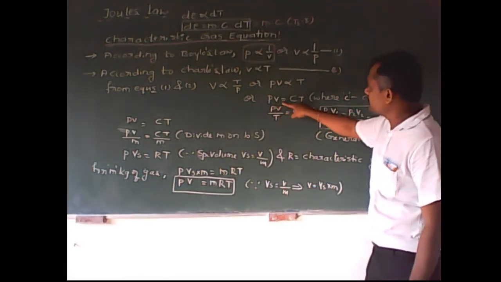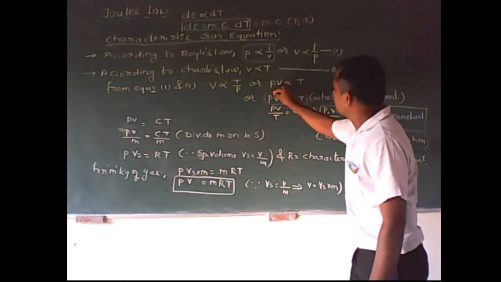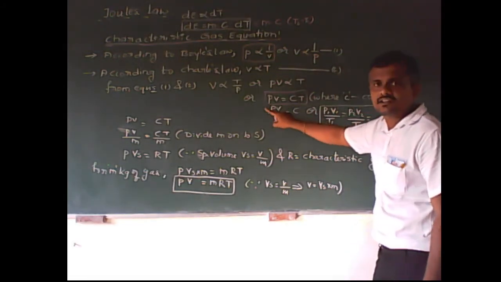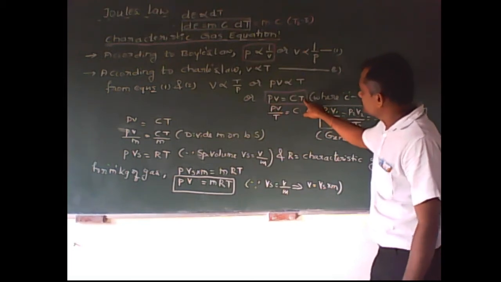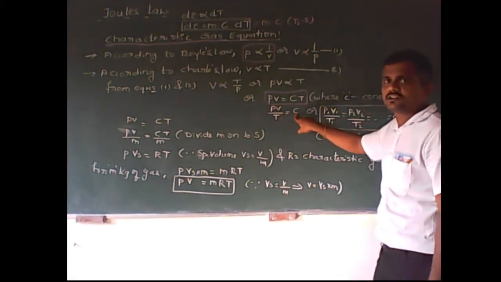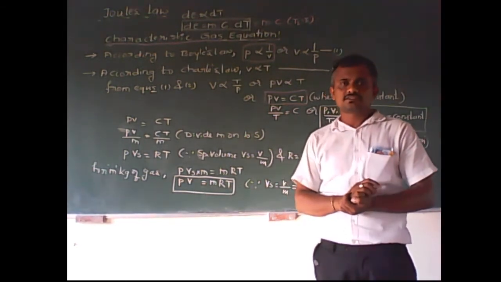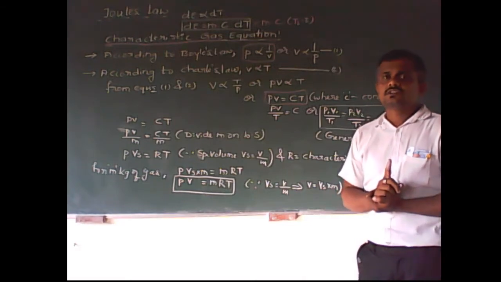See here, we are getting PV is equal to CT. Otherwise, if I rearrange it, this comes to the denominator side, then it becomes PV by T is equal to constant. This is the general gas equation. Make a note here, dear students. It is a general gas equation.